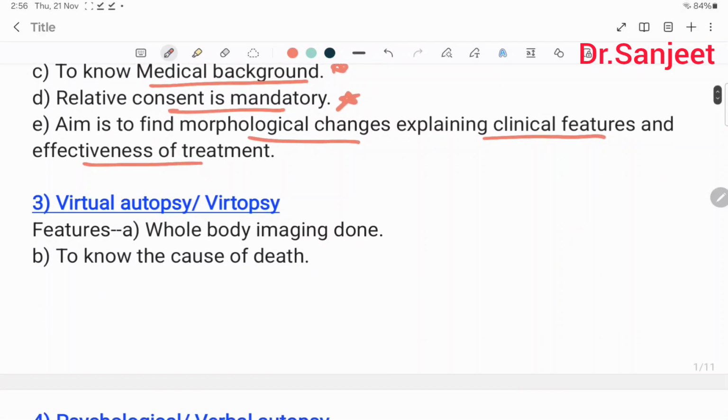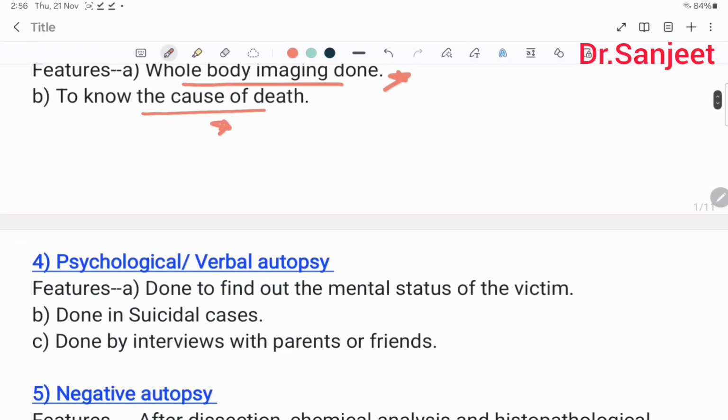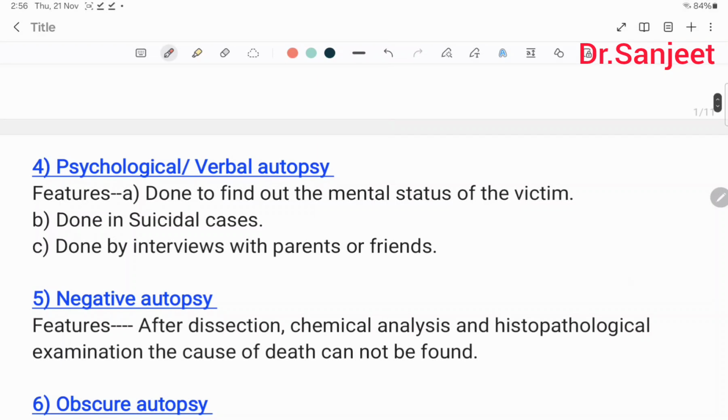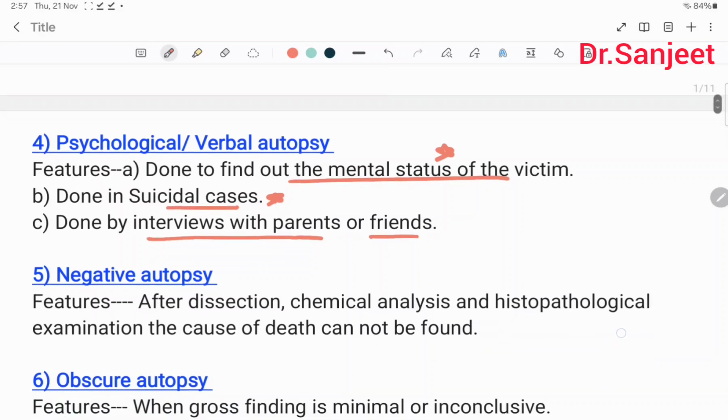Then third is virtual autopsy or Virtopsy. Whole body imaging is done to know the cause of death. Then fourth, psychological autopsy or verbal autopsy, done to find out the mental status of the victim. Done in suicide cases, by interview with the parents and the friends.